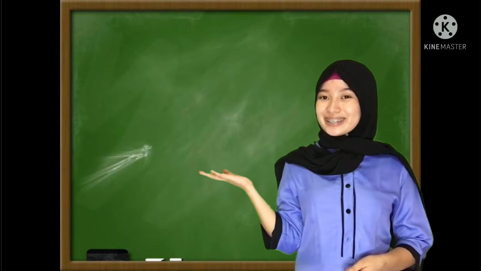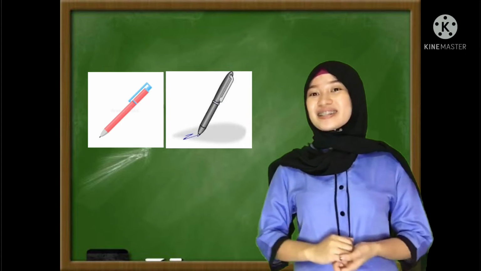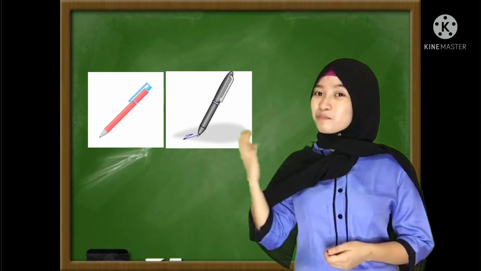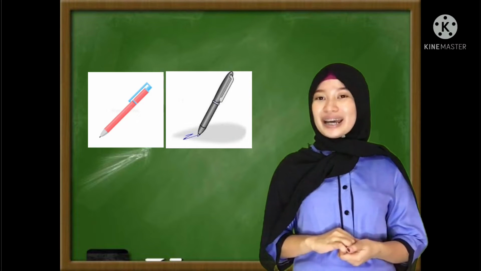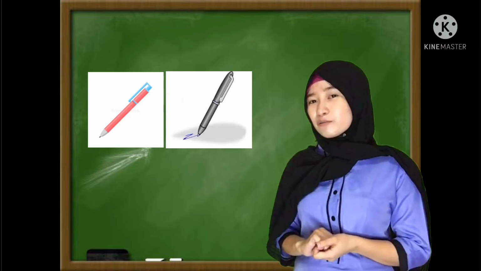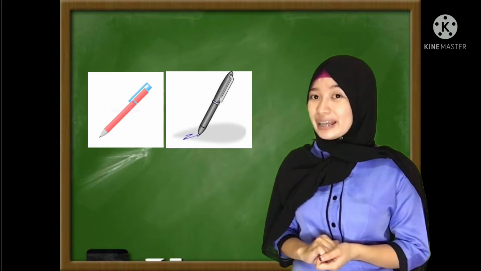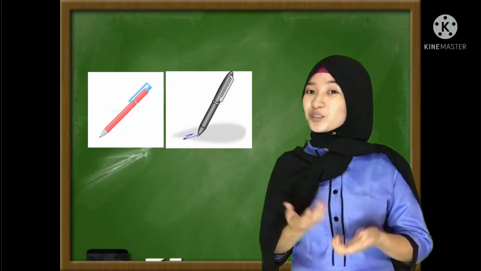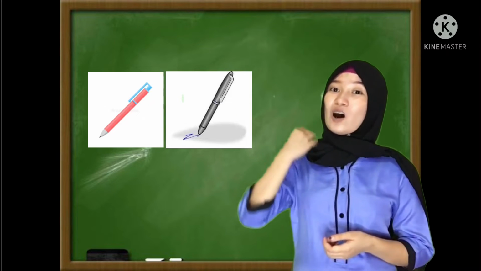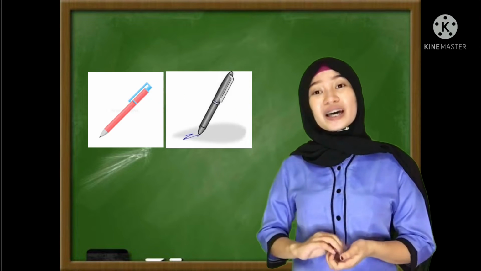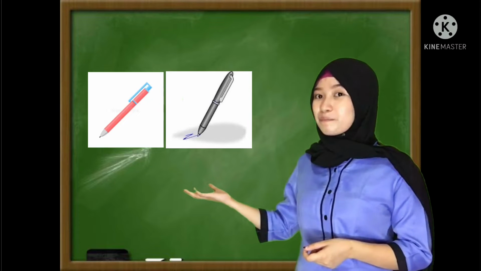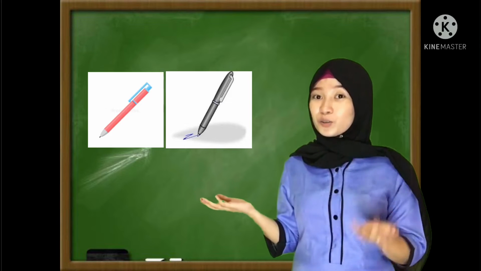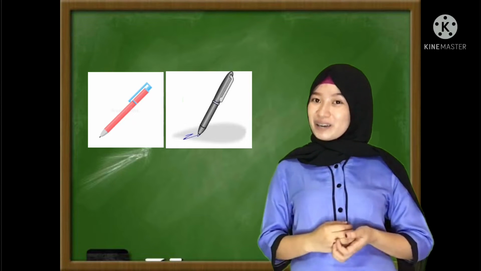Another, third pictures. Yes, Christine, very good. The first picture represents ball pen, and the second picture represents the word write. So now, Christy, can you tell me what is the relationship between ball pen and write? Very good. The relationship between ball pen and write is object and function, because the object here is the picture number 1, which is the ball pen, while the function of the ball pen is to write. Okay, very good.